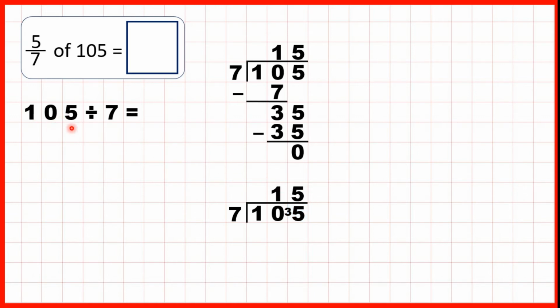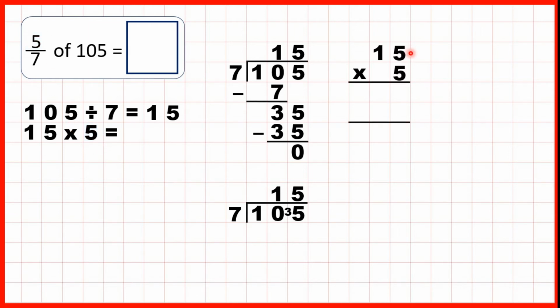We know that 105 divided by 7 is 15, but notice that the top of our fraction isn't 1. We have 5 as the numerator of our fraction, which means we need to multiply this 15 by 5.